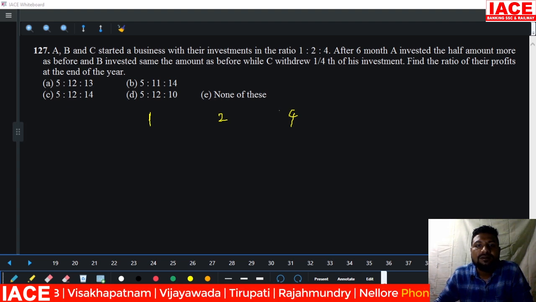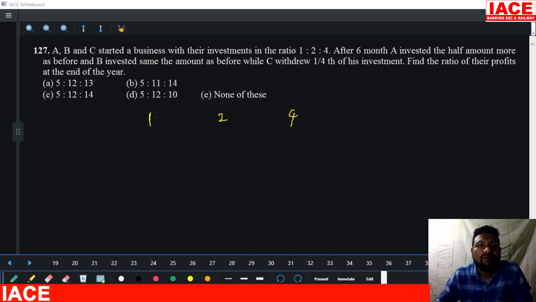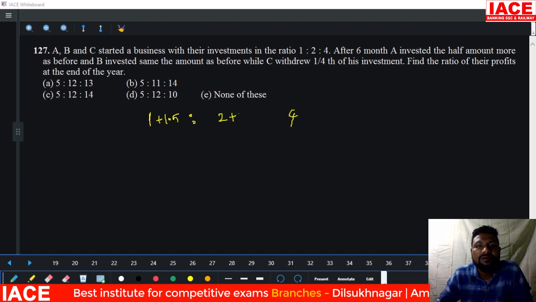After 6 months, A's investment becomes half amount more, that means plus 1.5. Then after the 6 months, B invested the same amount as before, that means 2 rupees. Overall that means 4 rupees investment for the next 6 months.